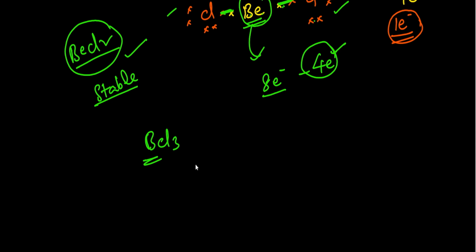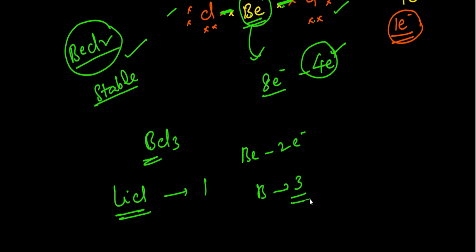How is it possible? So such types of limitations, which means such exceptions, are there in the octet rule. This octet rule is not giving any clarity regarding that. So that is the first limitation. If you observe here, in lithium chloride, the lithium has only one valence electron. In case of beryllium, it contains 2 electrons. Boron contains 3 electrons. But they are stable. How is it possible? There is no clarity. So this is the first limitation.